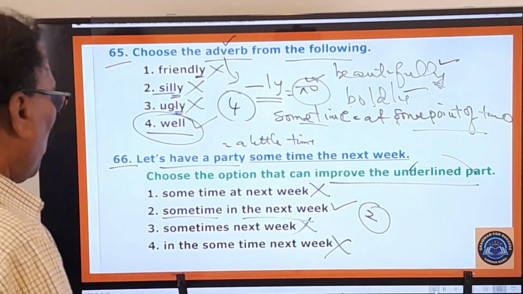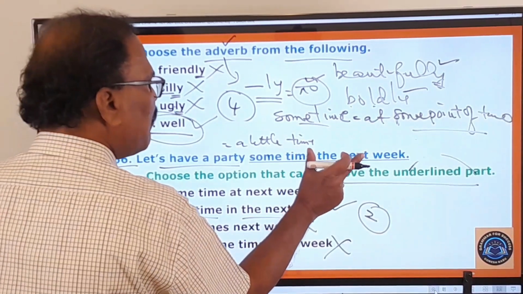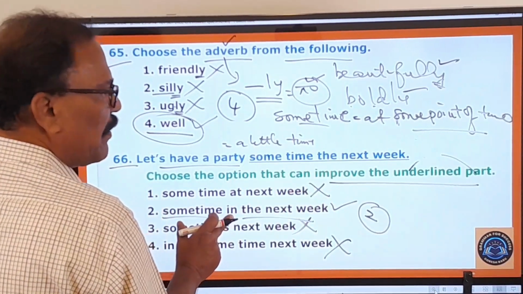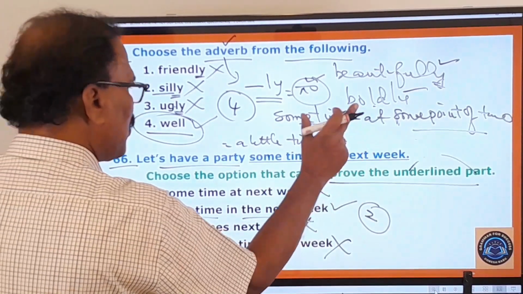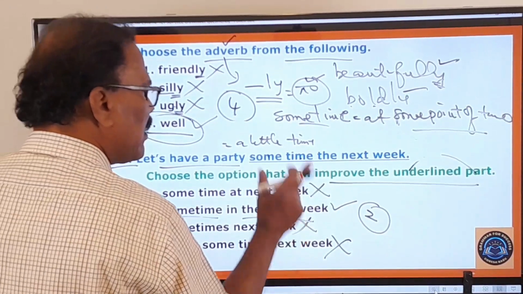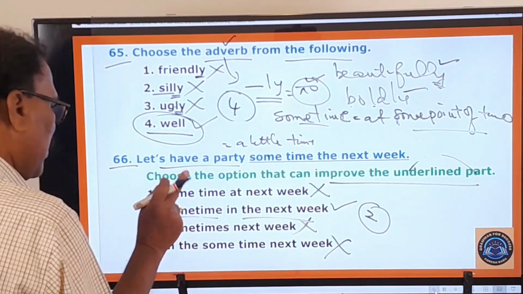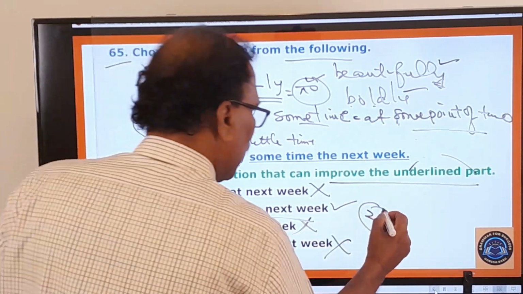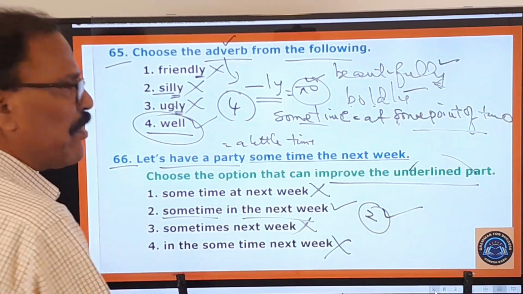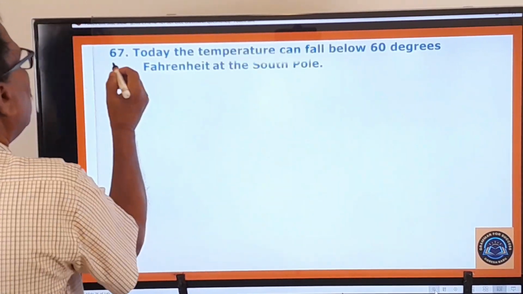Okay, and therefore here we can replace this phrase by this one. Sometime the next week is wrong. Sometime in the next week is the right one. So therefore first one, third one, fourth one are wrong. Only the second one is your right answer. Now let us move on to 67th question.